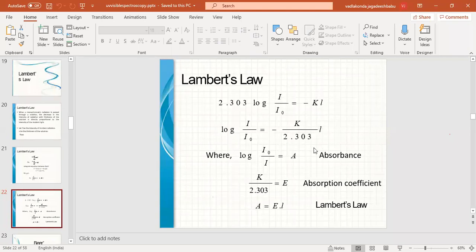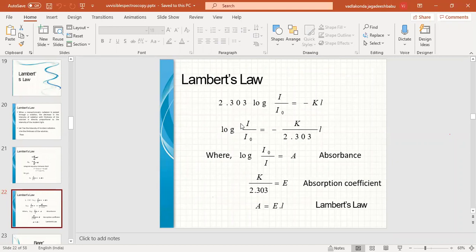Here we are indicating this as L. This L is the thickness of the medium, which we represented earlier with x. L and x are both the same, that is the length of the solution. Log I naught by I equals absorbance. So k by 2.303 equals epsilon, that is the absorption coefficient.